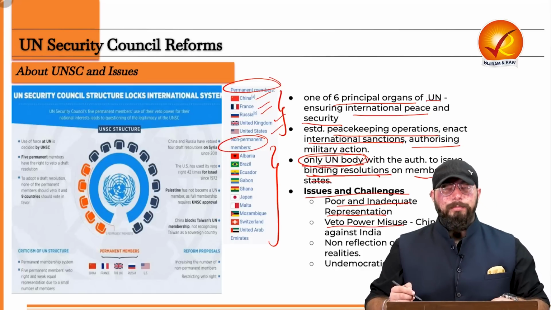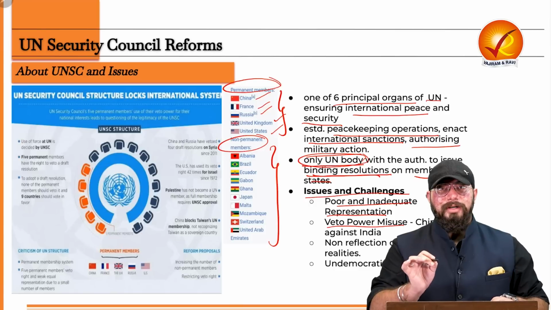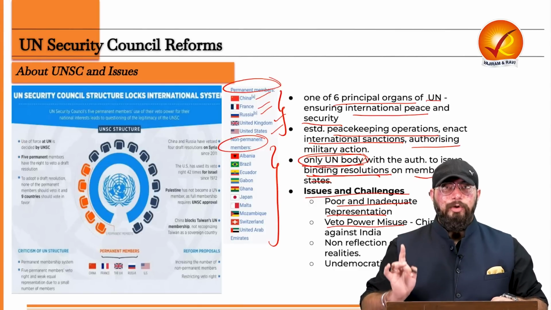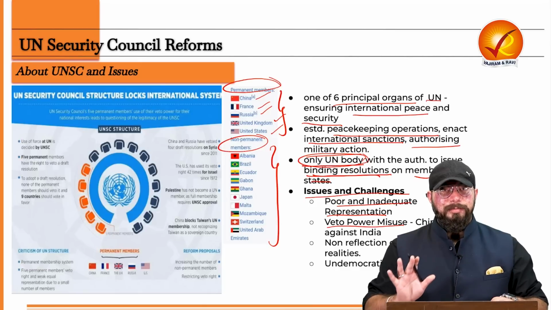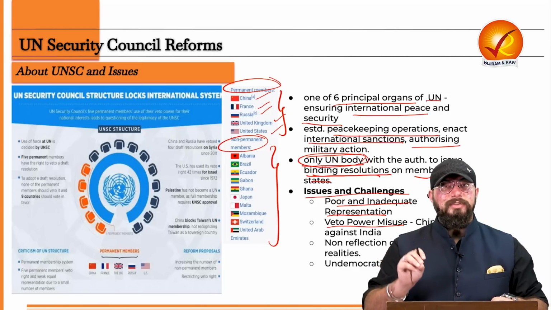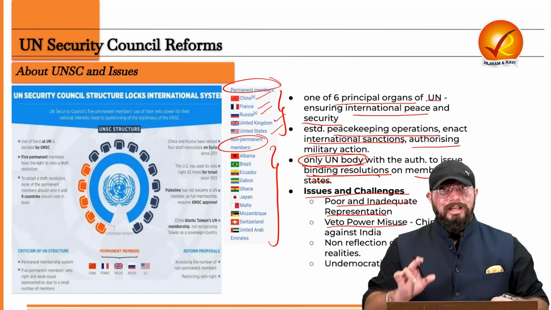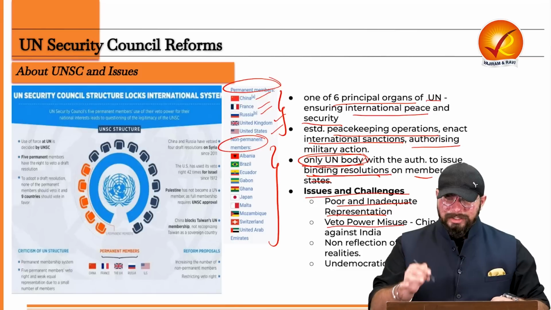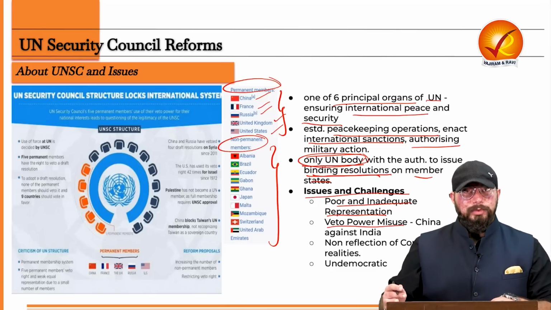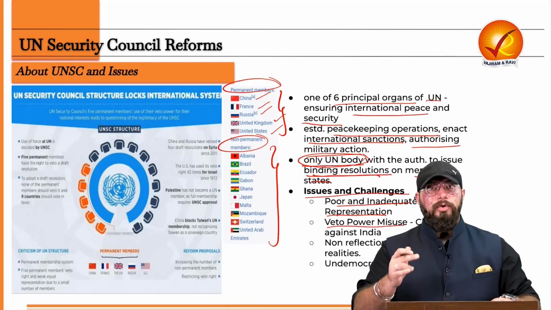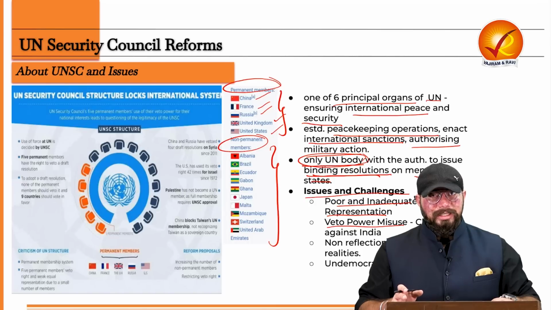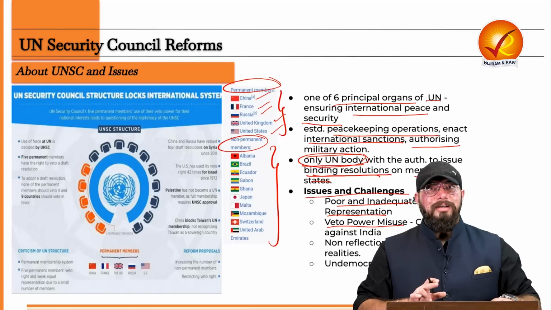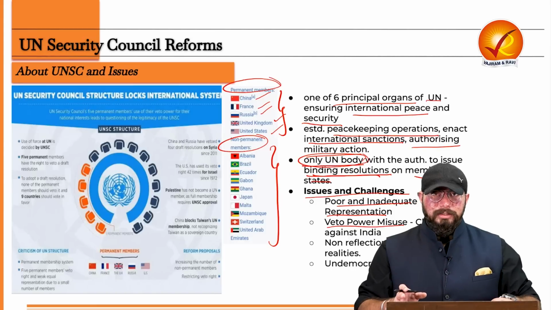Second is veto power misuse. One thing you have to understand is that permanent members in the UN Security Council have veto power. That is, if any of these 5 permanent members think that a decision is not right, they can veto that decision and it will not be taken. So they have the veto power. Now, there has been misuse of veto power as well. When India wanted to become a permanent member of UNSC, China vetoed and did not allow India to become a permanent member of the UN Security Council, citing a variety of reasons.